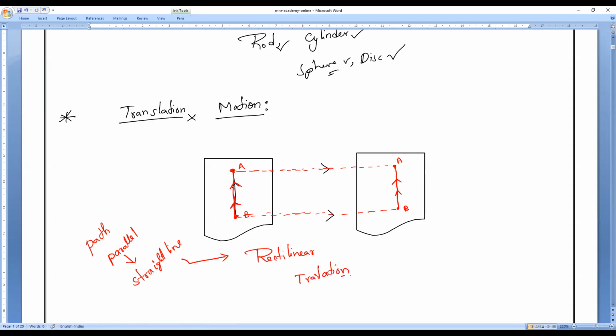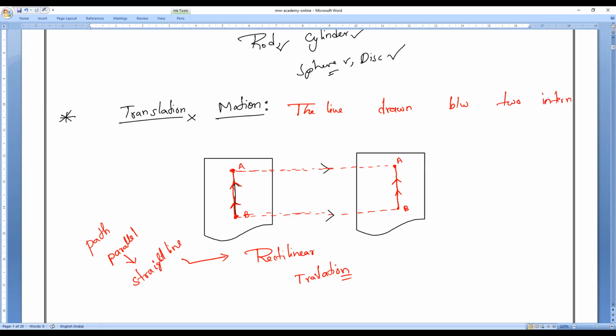motion. Okay, so rectilinear translation motion, when the line drawn between two internal points remains parallel to itself, that is the motion we used to call as what, guys? The line drawn between two points.